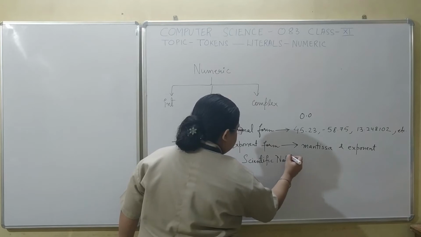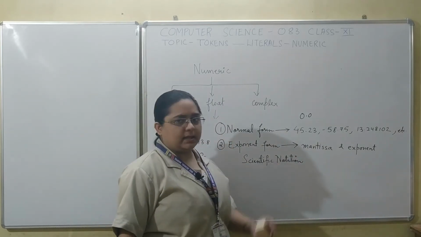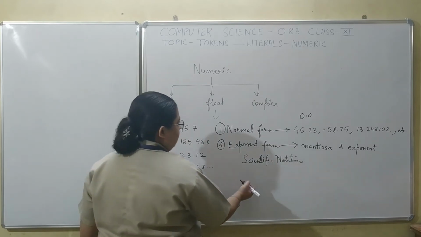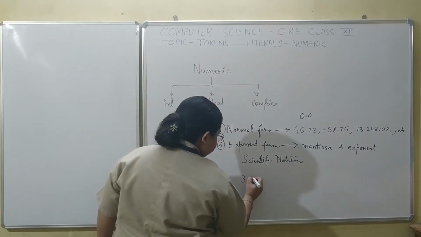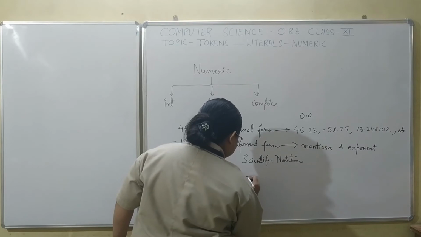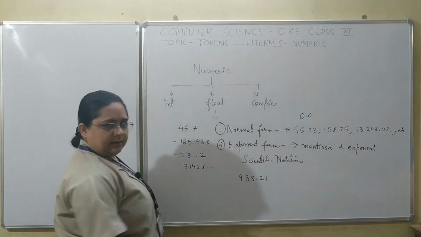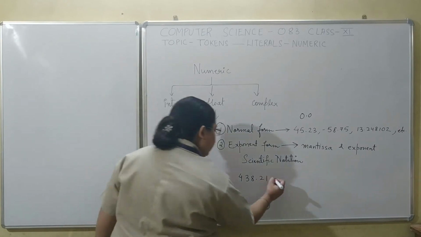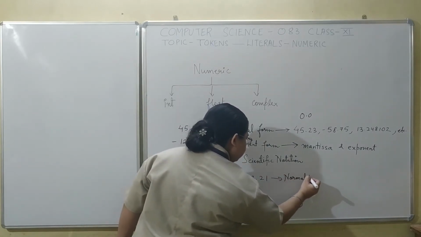In mathematics, you might have studied how to represent real numbers using scientific notation, where if you have a number like this. So right now it is being represented in which form? In the normal form.